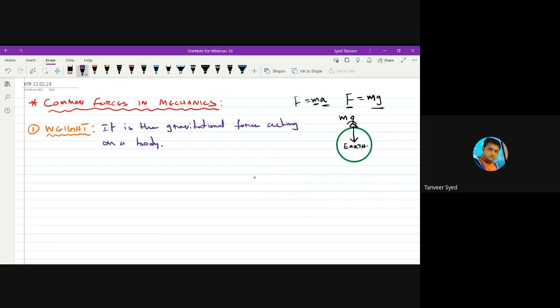So my point was, gravitational force depends on the distance between the bodies. Greater the distance, lesser the force. For gravitational force to become zero, r should become infinity. Distance between the two bodies should become infinity. And that is an ideal, hypothetical situation. Okay, so we have defined weight as the gravitational force acting on a body. What is weight essentially? Weight is a force. R is the distance between two bodies.